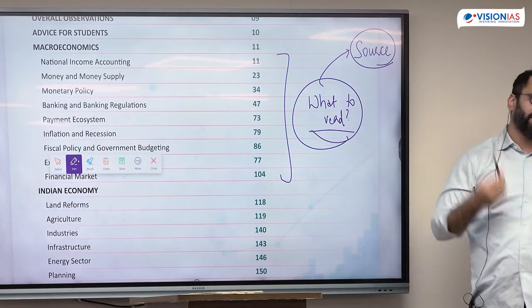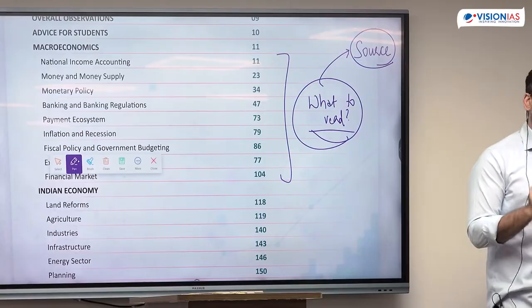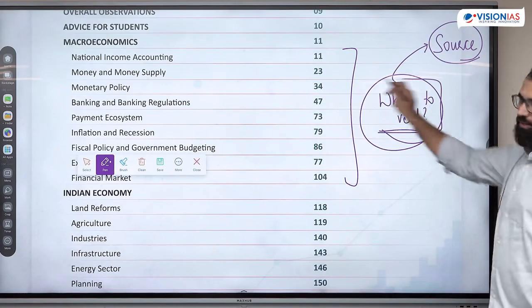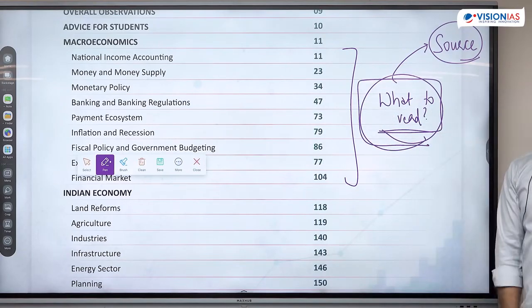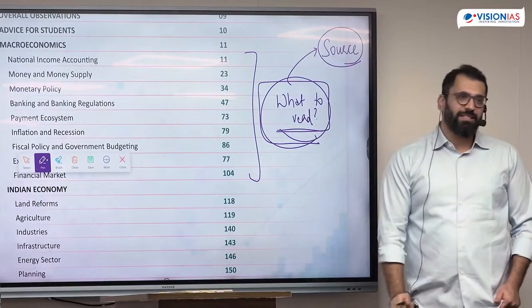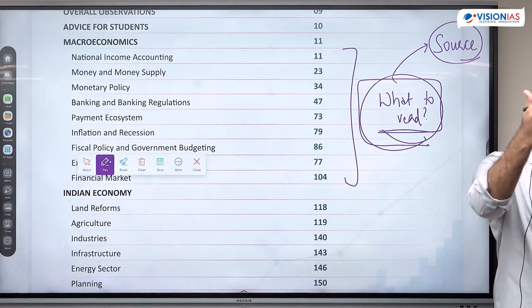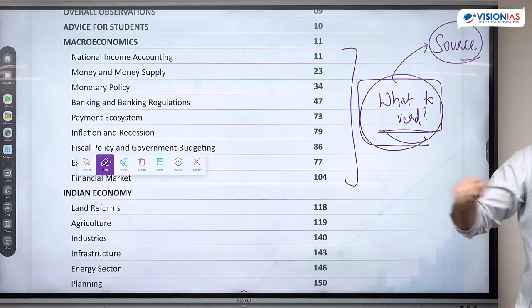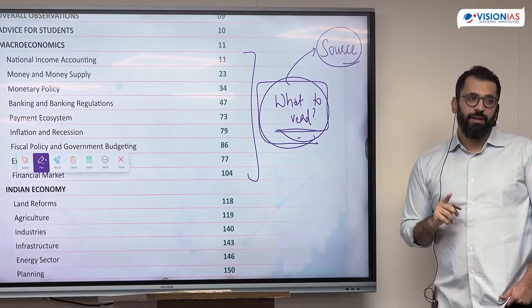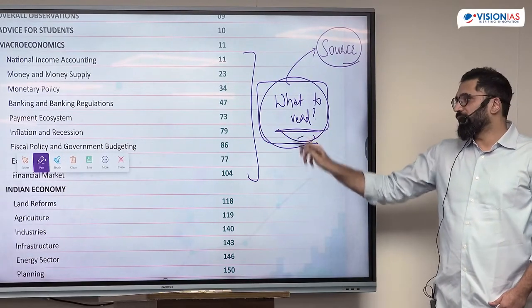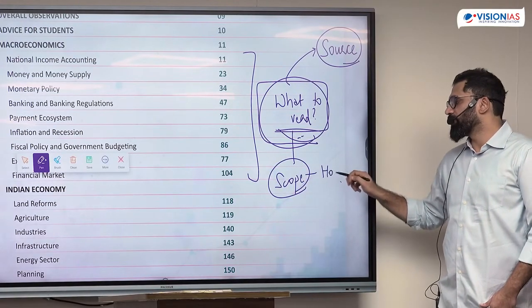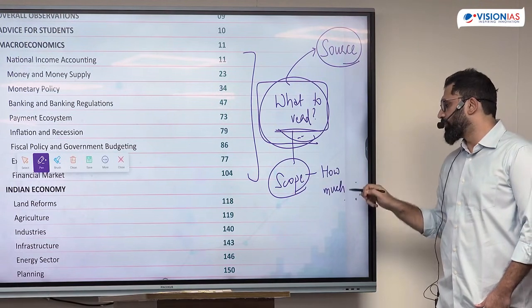So if you have been recommended any book by anyone, you would not know what to read in that book and how much of that book is important until and unless you know what exactly is the domain of the paper. And this is what makes the prelims part slightly more challenging as compared to mains. Mains ka challenge is that you have just one question and you have to write things there. Prelims ka challenge is that this becomes difficult to catch. Both exams have different challenges. The topic to be read and what exactly is the scope of the topic, that is how much to read, this becomes slightly difficult to predict.